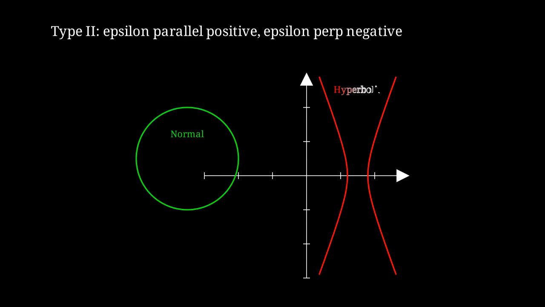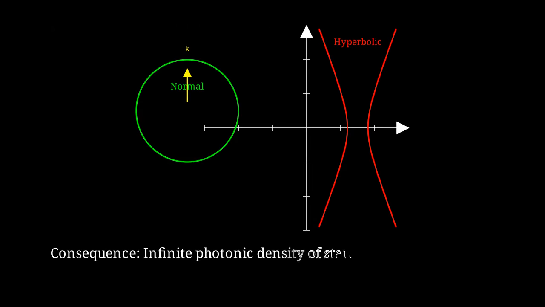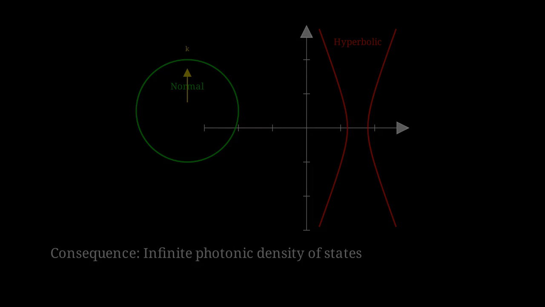Here we compare the K-space topology. On the left is a normal ellipsoidal dispersion, a closed surface. On the right is hyperbolic dispersion, an open hyperboloidal surface that extends to infinity. The profound consequence is that hyperbolic dispersion supports an infinite photonic density of states. The open topology means arbitrarily large wave vectors are allowed at a given frequency.